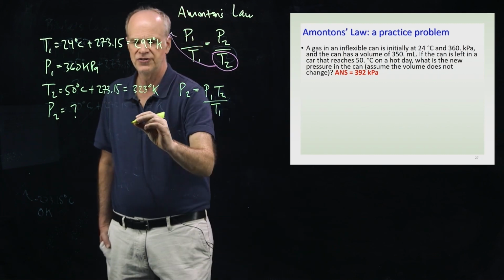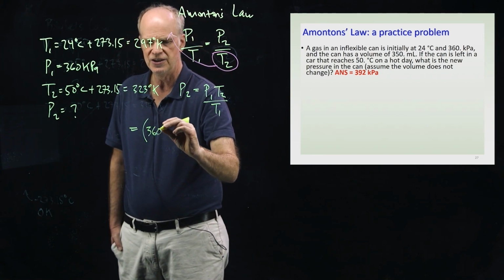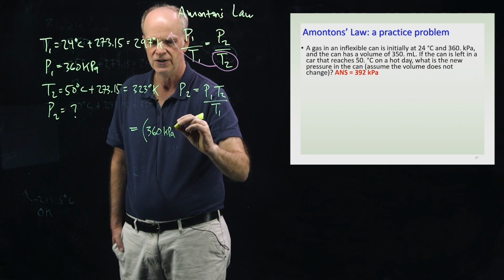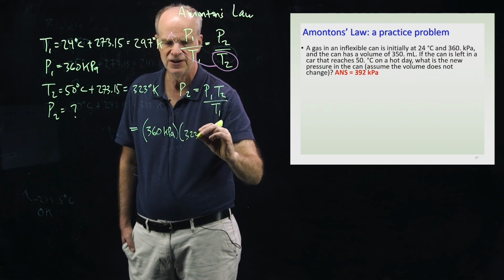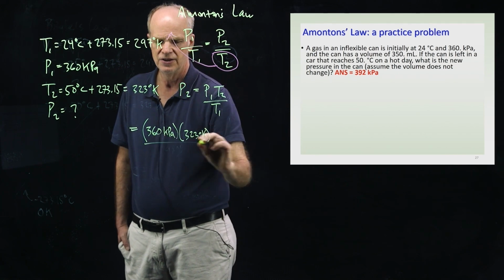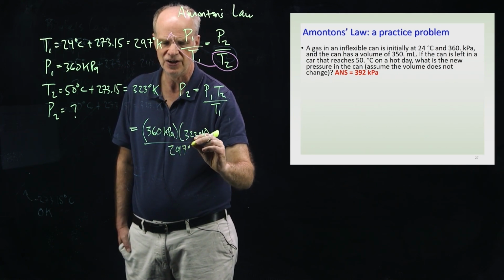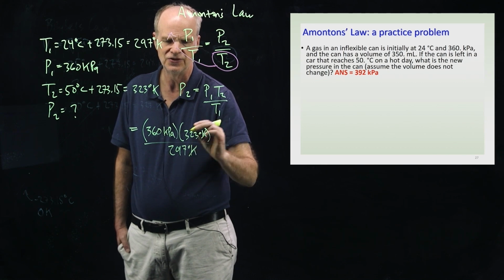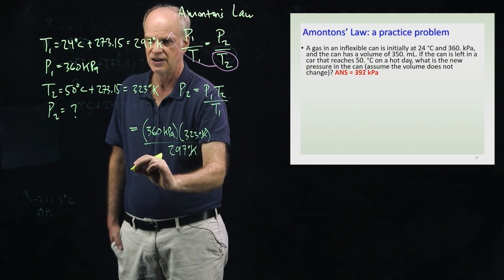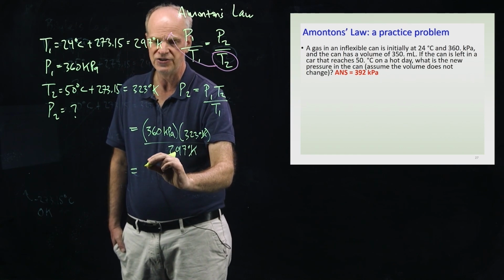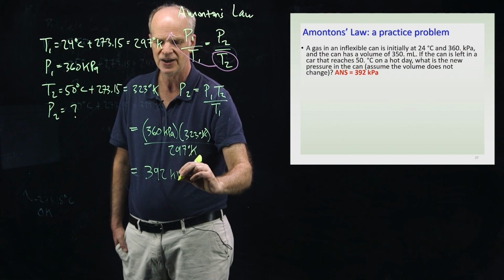P1 is 360 kilopascals, T2 is 323 Kelvin, and T1 is 297 Kelvin. The Kelvin cancels out, and we should be left with an answer in kilopascals. If you did the arithmetic, your answer would be 392 kilopascals.